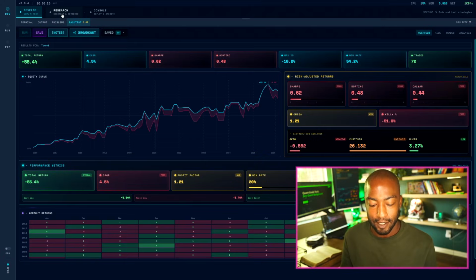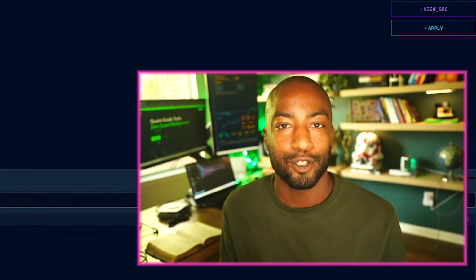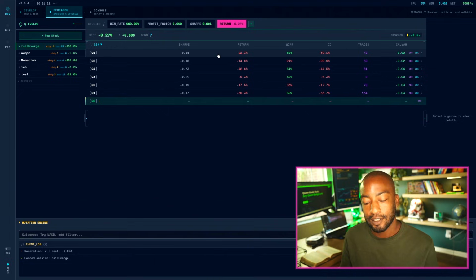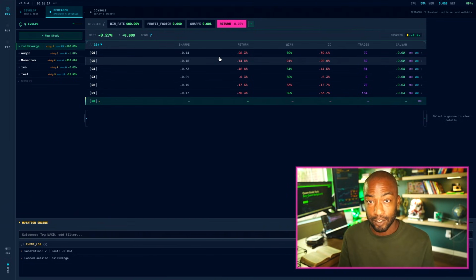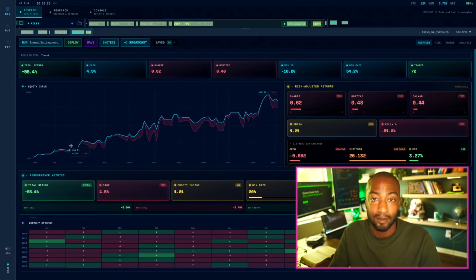Maybe this means I need to combine the two and trade a trend strategy on the bigger time frames and then trade a mean reversion strategy within that larger trend. On the app Quant IDE, there is a research tab, which is basically AI automated quantitative research. So it's almost like giving your strategy to a little PhD mathematician. They take it and then they mold it into a strategy that's better probably than what you started with. Here are just a few of the short-term backtests, or the optimization backtests, that I got for the mean reversion strategy. I couldn't get anything to work and be profitable. So it looks like we're going to keep the trend on the longer time frame to determine which direction we're going to trade, and then within that we're going to mean reversion trade and try to scalp and see if we can get positive results.